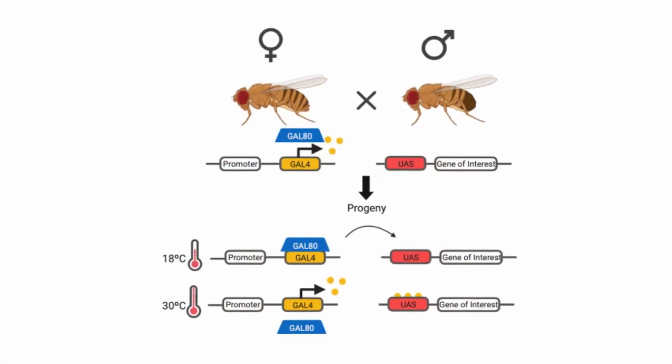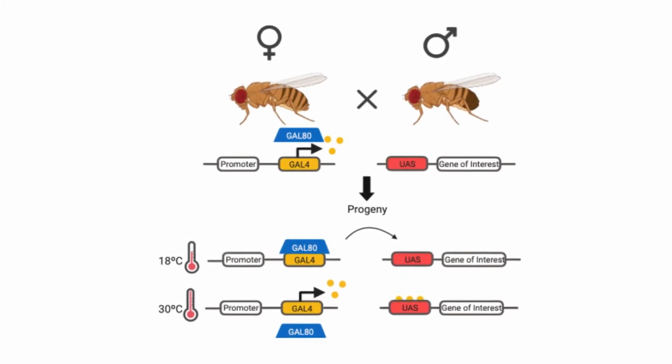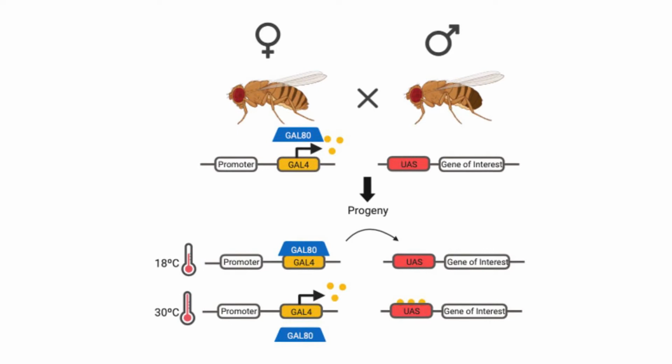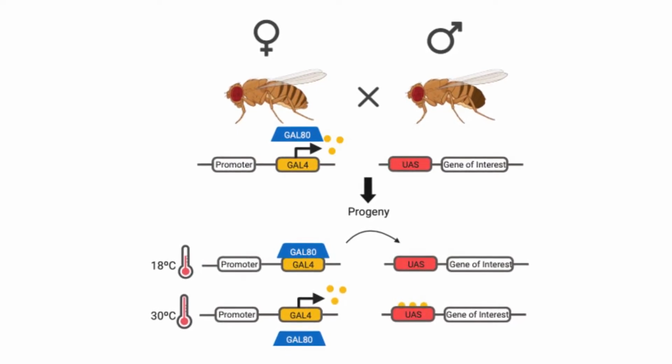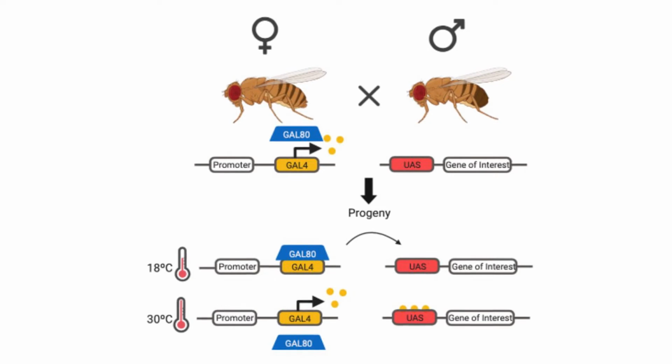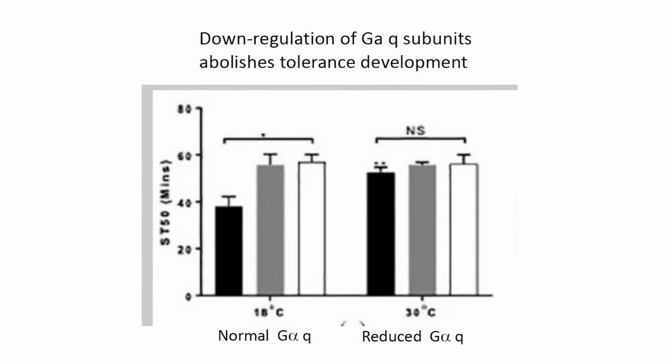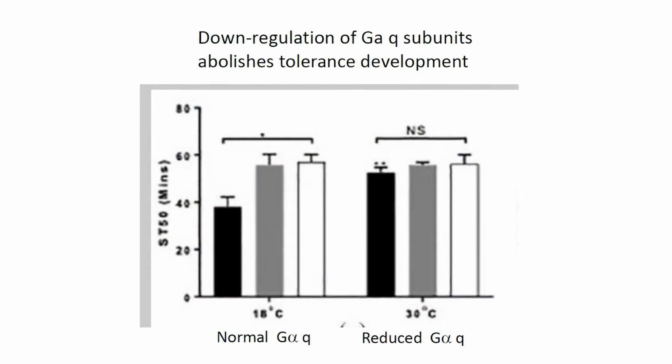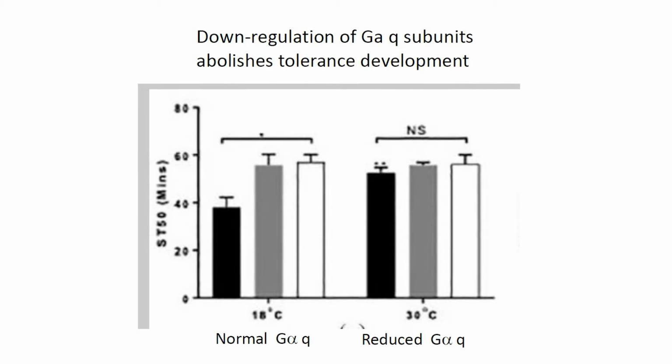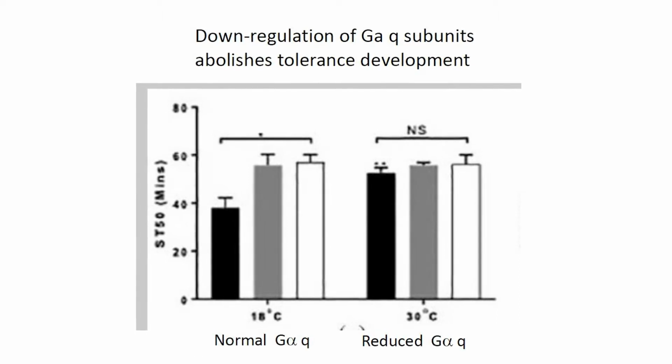One of the great advantages of using Drosophila melanogaster, which is the fruit fly, is that we understand its genetics very well. Also, a large range of these mutant flies are readily available, and importantly, by breeding different flies with different modified genes, it is possible to develop a fly mutant that has the characteristics that you need. In my case, I was able to develop a fly mutant where we could artificially downregulate the expression of G protein, which is exactly what we observed in flies that were exposed to ethanol.